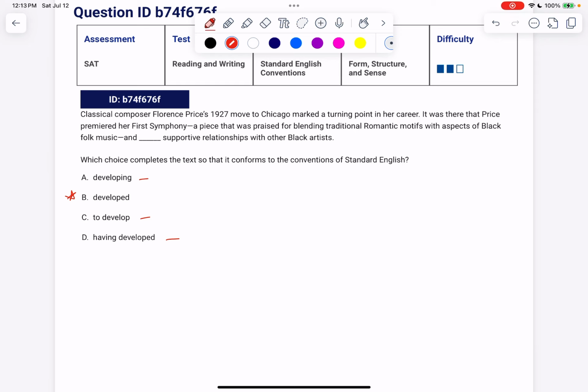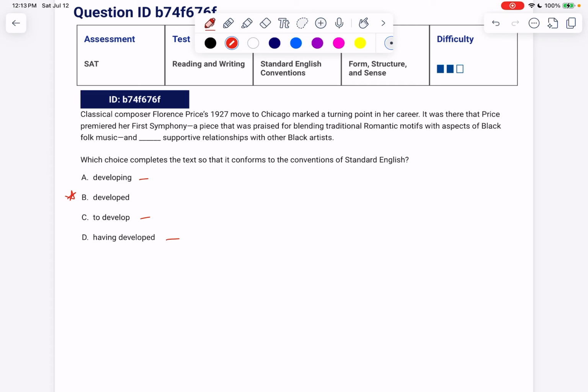Classical composer Florence Price's 1927 move to Chicago marked a turning point in her career. It was there that Price premiered her first symphony, a piece that was praised for blending traditional romantic motifs with aspects of Black folk music and blank supportive relationships with other Black artists.